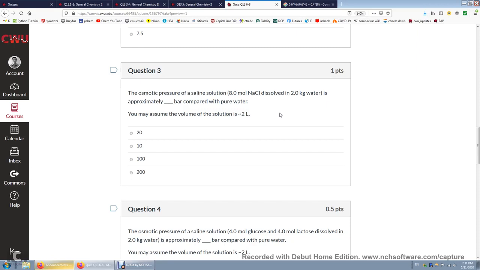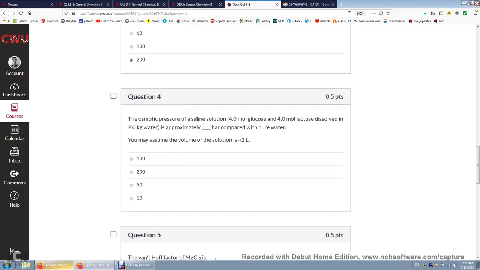So really, if we stick to SI units, you should do 8,000 moles per cubic meter times 8.31446 joule per mole K. That's R, the ideal gas constant, times the temperature. Let's assume it's 300 Kelvin. And then the result is going to be 200 bars. So this is very surprising.